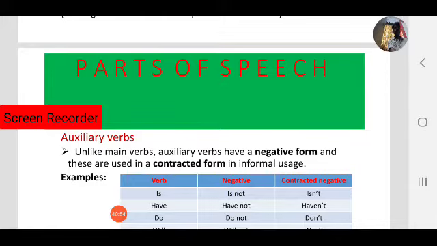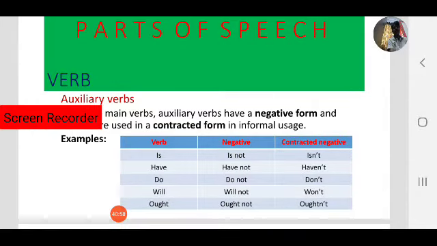Let us see a few examples. For example, observe the following table: is, have, do, will, ought. What are these? Are these main verbs or helping verbs? Yes, these are helping verbs or auxiliary verbs.